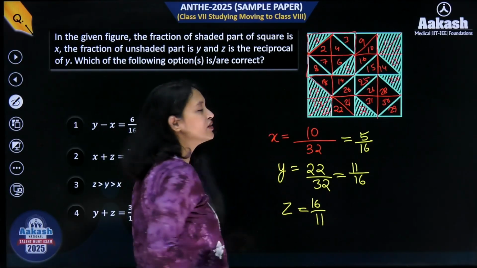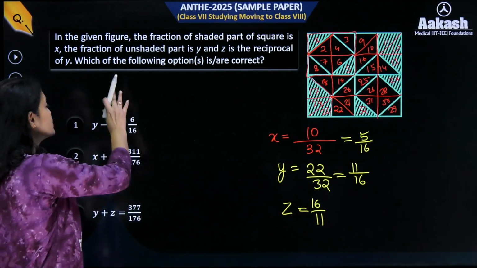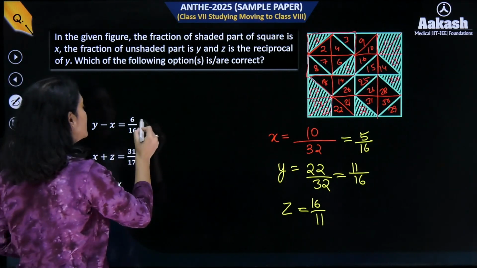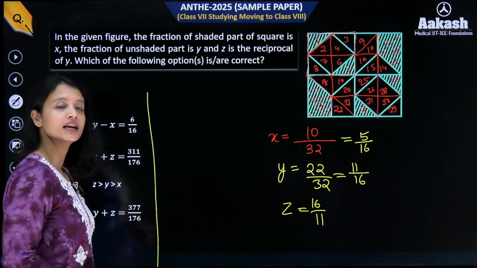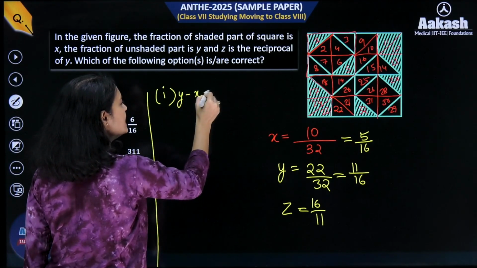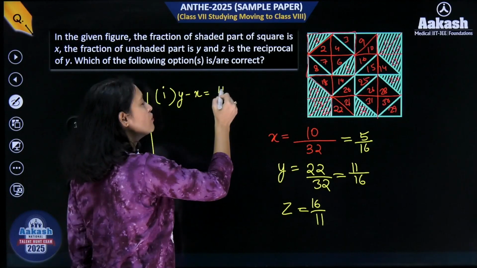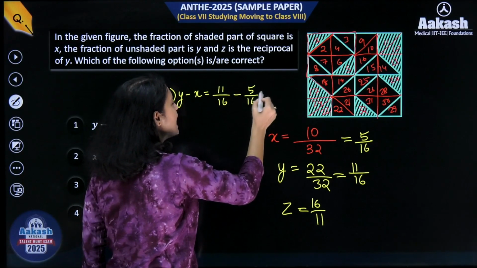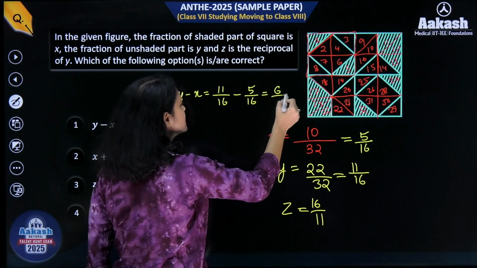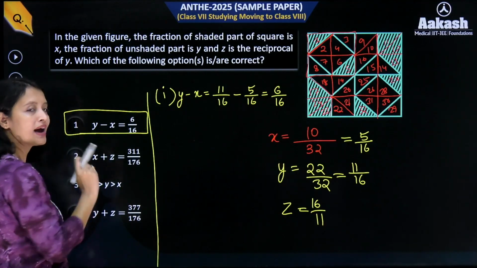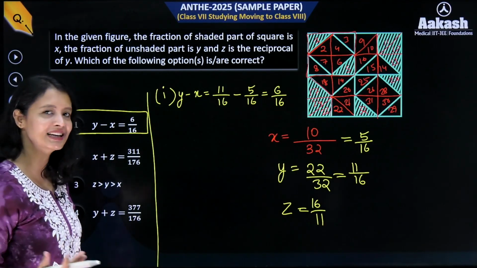So we have figured out the value of x, y and z, but in our options, we are given the operations of x, y and z, right? So we have to figure out each of these values. तो सबसे पहले शुरू करते हैं y minus x. I think y minus x is pretty easy to figure out. 11 over 16 minus 5 over 16 everyone. Now that is equals to what? 6 over 16. So you can see that first option is correct, right? Y minus x is actually 6 over 16.